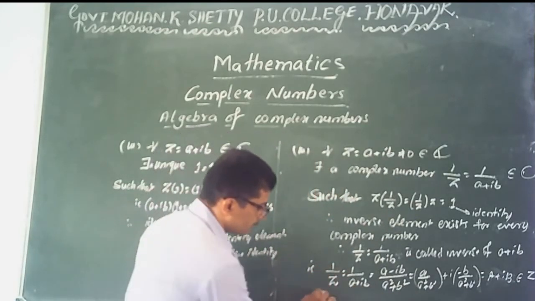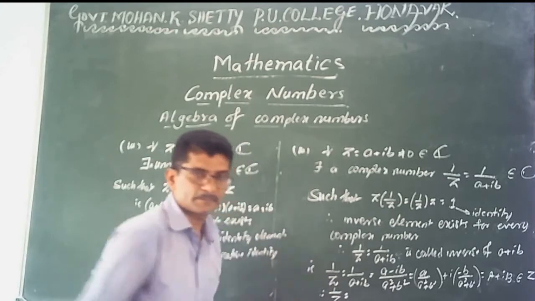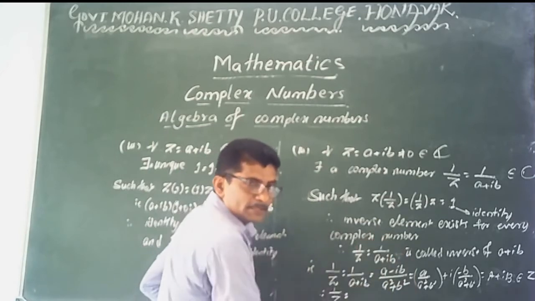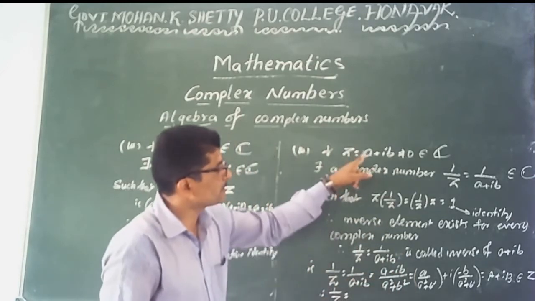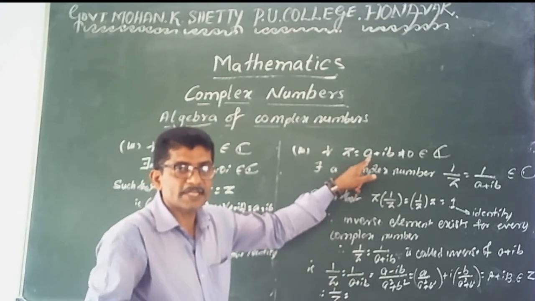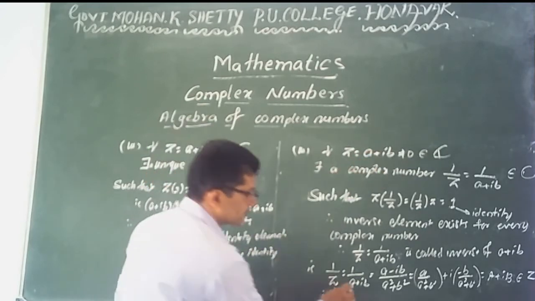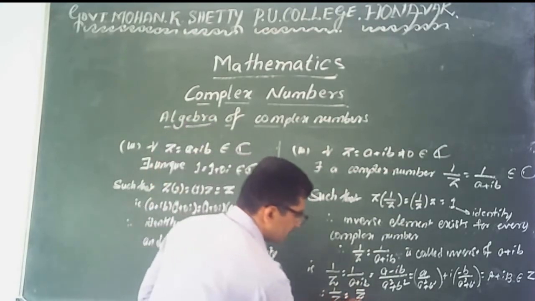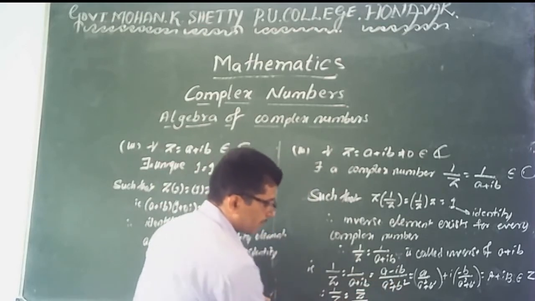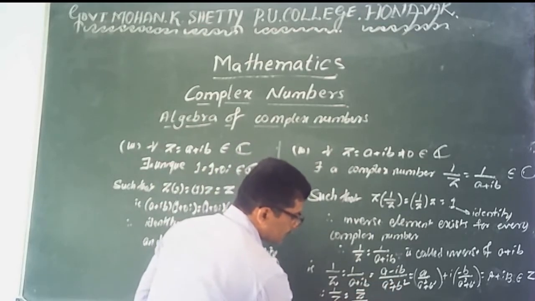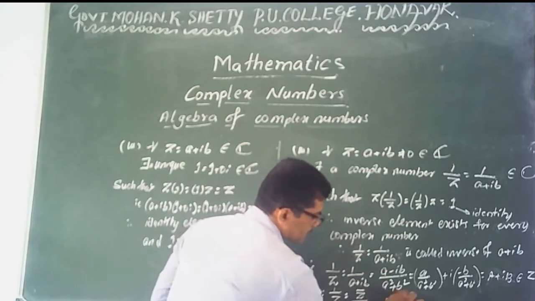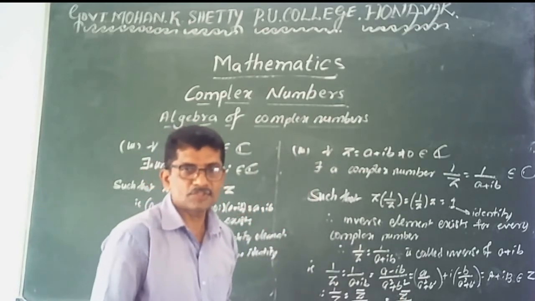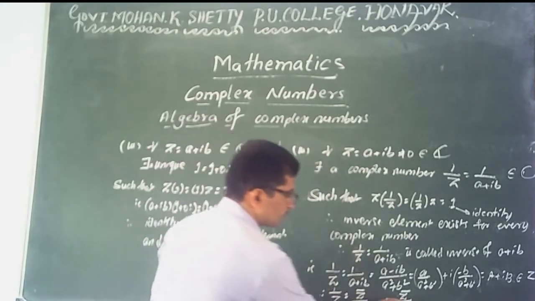Therefore, what is 1 by z? z is equal to a plus ib, so we get a minus ib. What is a minus ib? A plus ib is a complex number, so just change the sign of the imaginary part. Therefore a minus ib means z bar, the conjugate of the given complex number, divided by a square plus b square. It is exactly the square root of a square plus b square, whole squared, that is z bar divided by mod of z whole square, because you know the definition of the modulus of z.